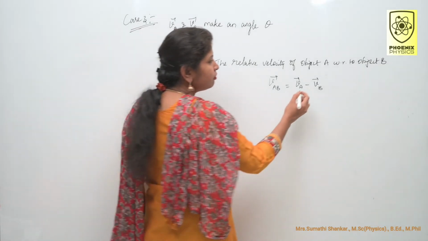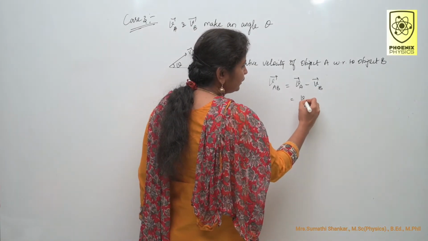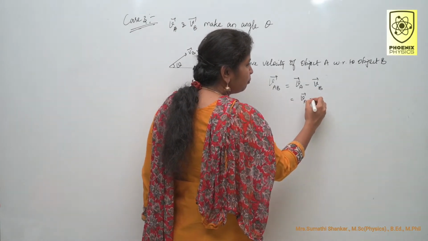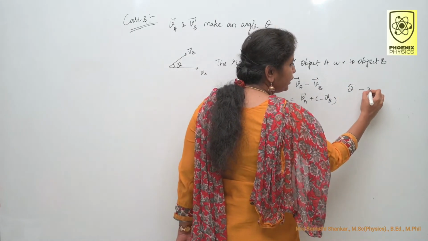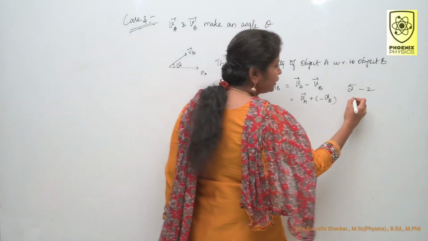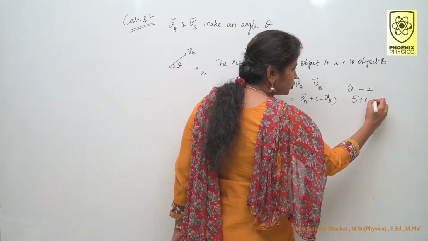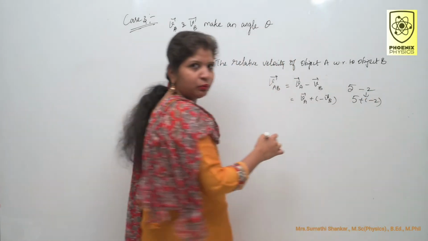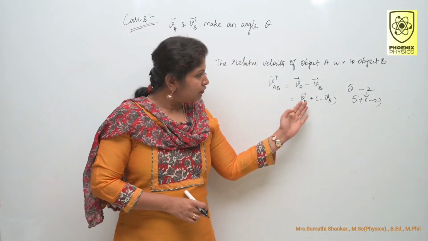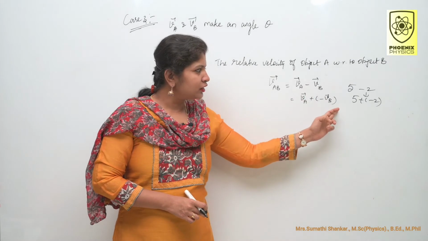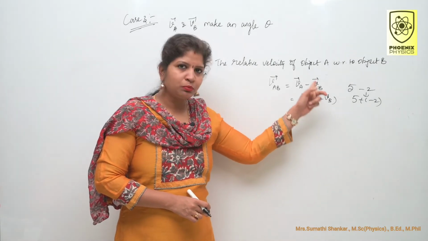So instead of minus VB, we can write VA plus minus VB. For example, 5 minus 2 can be written as 5 plus minus 2. Both are same, right? So similarly, I have written VA plus minus VB. So plus into minus, minus only.